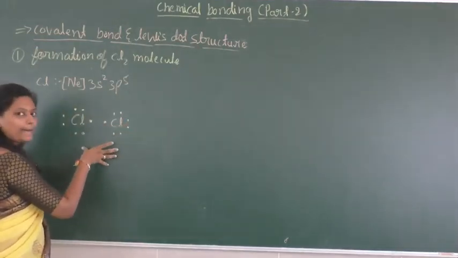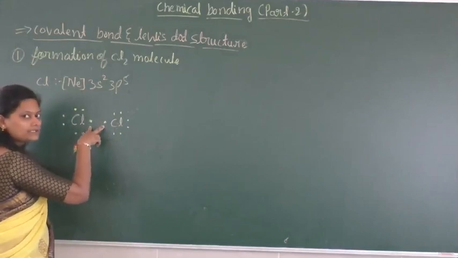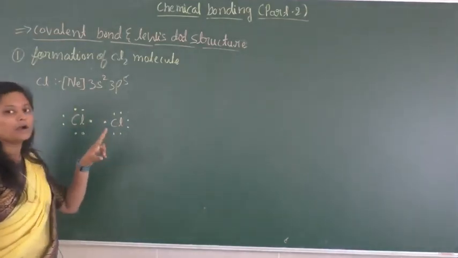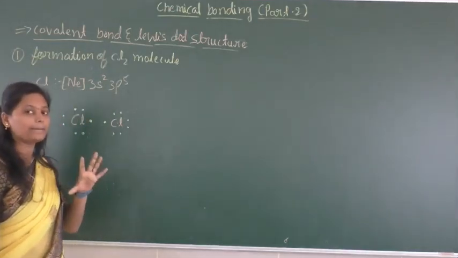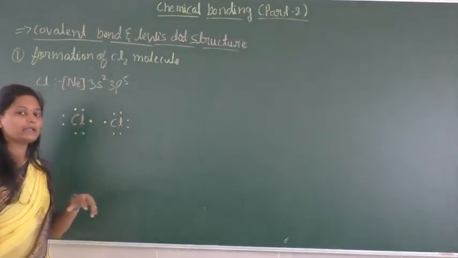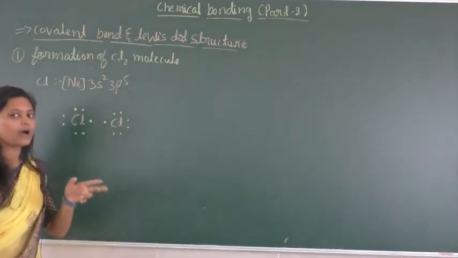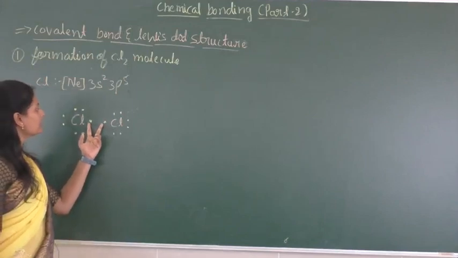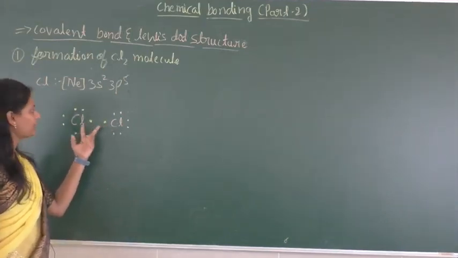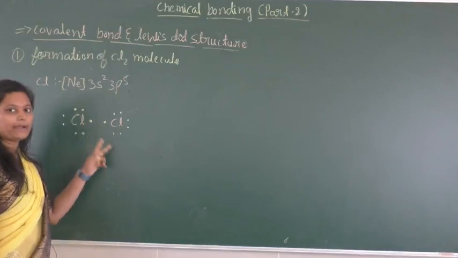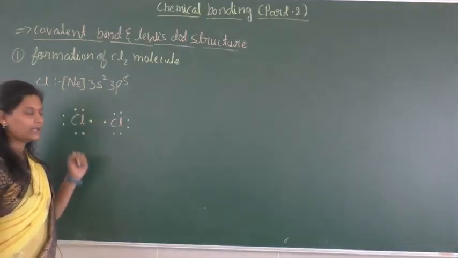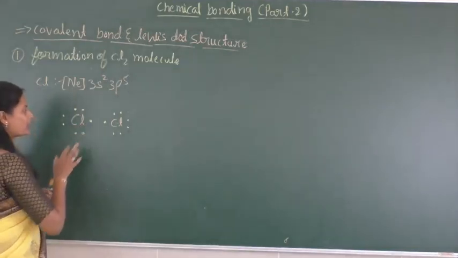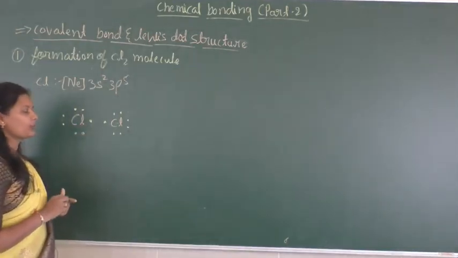According to the octet rule, atoms combine either by transferring electrons or by sharing electrons. Here the two chlorine atoms combine with each other by mutually sharing electrons, and they attain the stable octet configuration of the nearest noble gas.